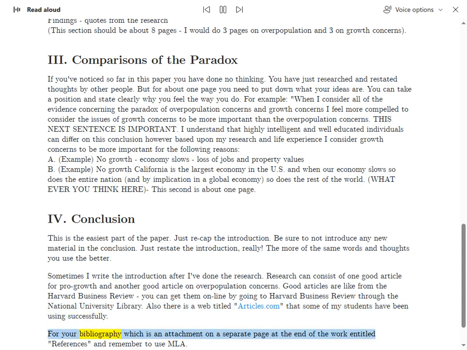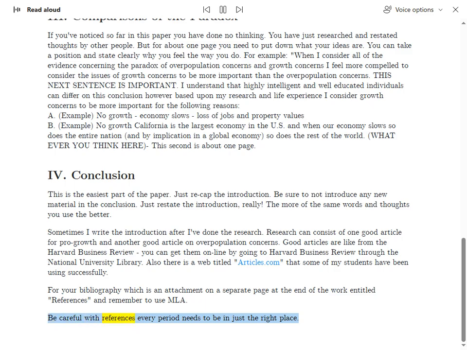For your bibliography, which is an attachment on a separate page at the end of the work entitled References, remember to use MLA. Be careful with references. Every period needs to be in just the right place.